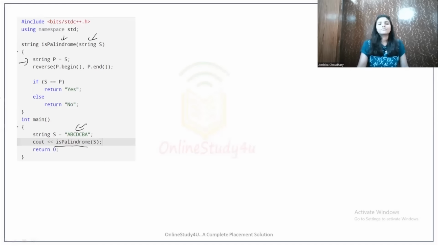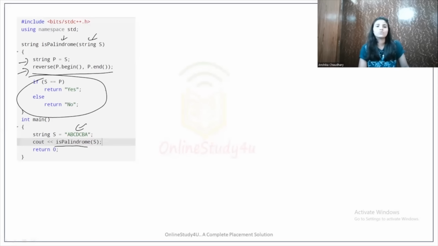Now, to reverse the string, here we are using an STL function. STL means C++ Standard Template Library. So we will be using that function to reverse the string, or you can use your own logic to reverse the string. This is a very simple program. You check whether the reverse string and the input string are same. If they are same, then you return true. If not, then you return false. So this was the naive approach to solve this, but a little bit more space is needed.